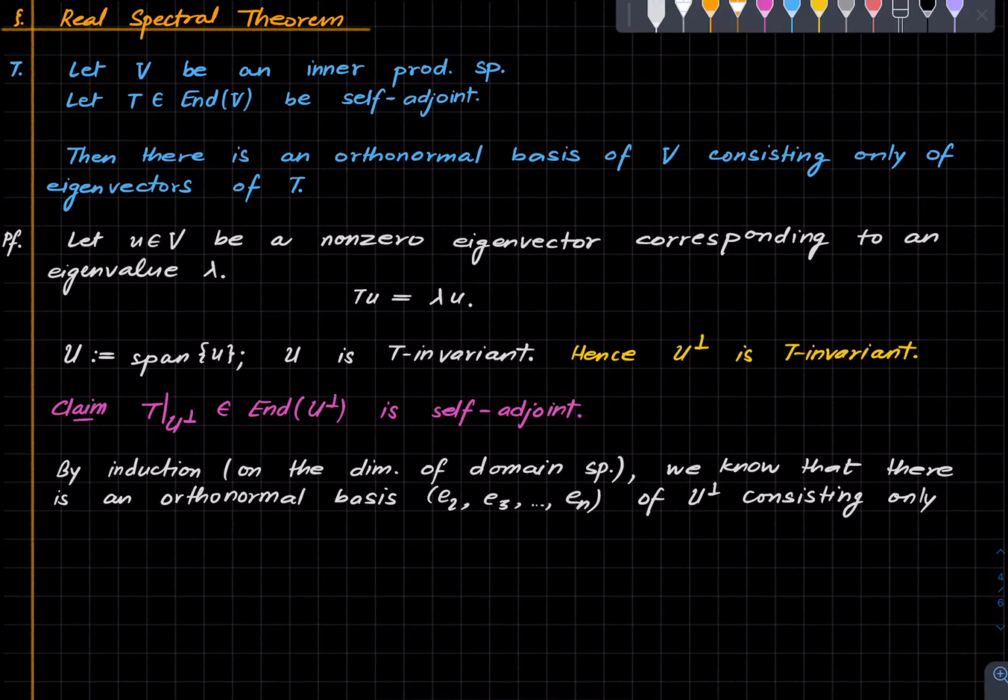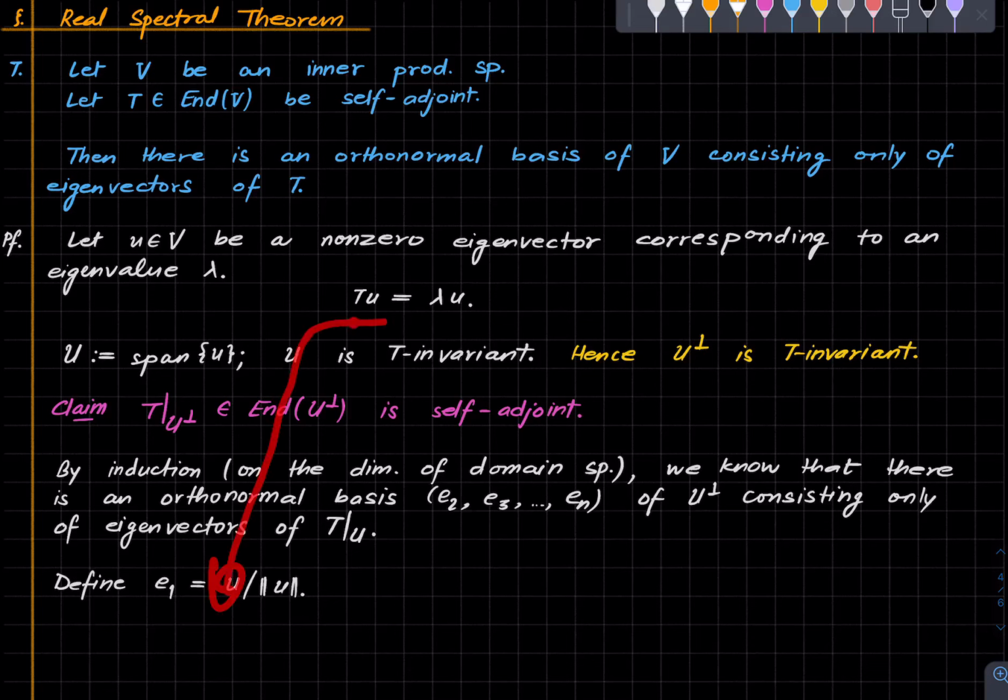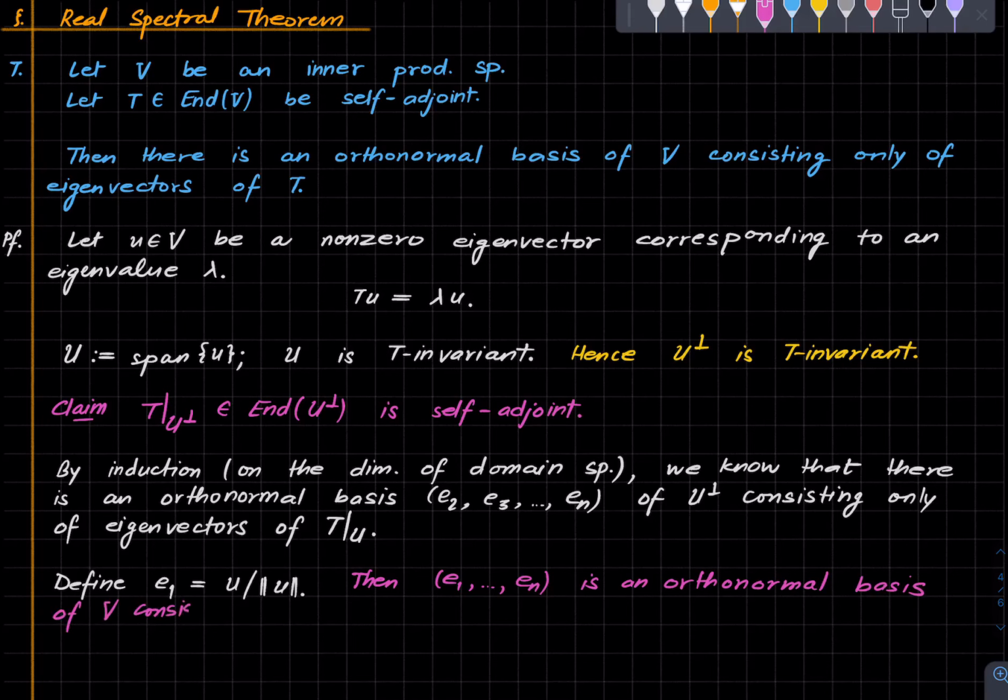Now define e1 as the normalization of u, where this u is that u, and here is something that I leave you to check: this is an orthonormal basis. That's it. That finishes the proof.